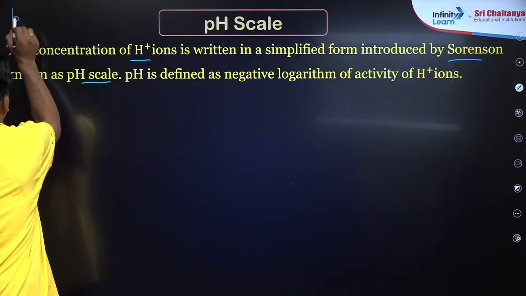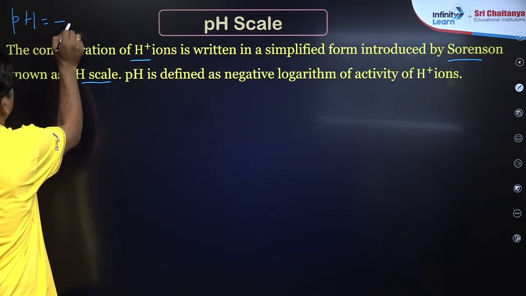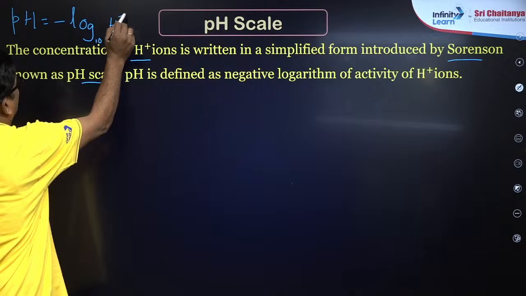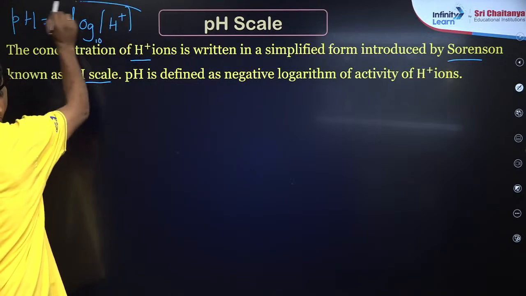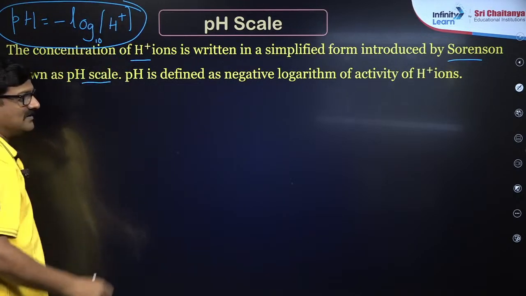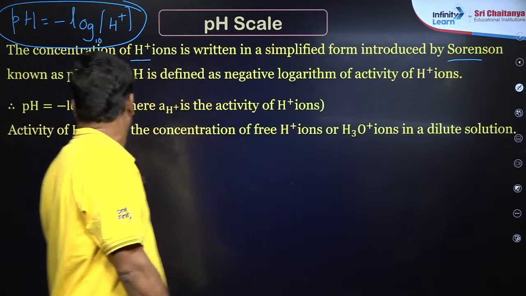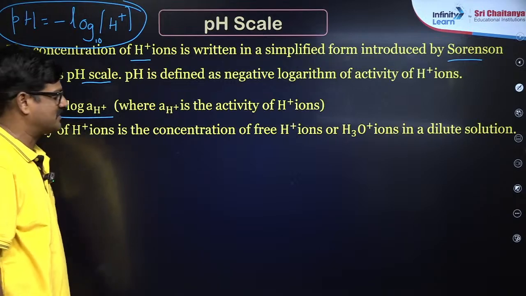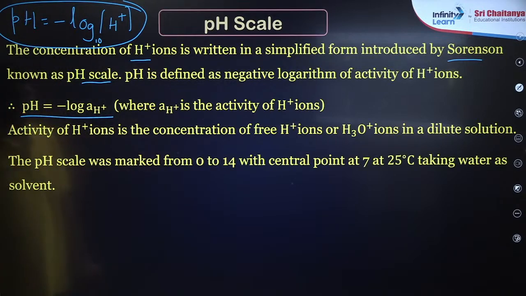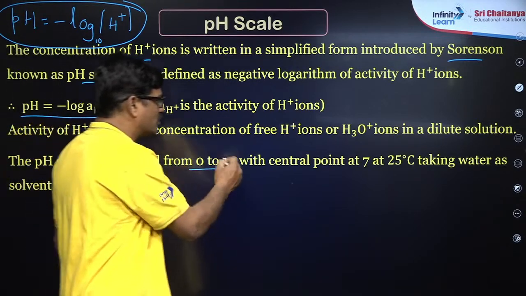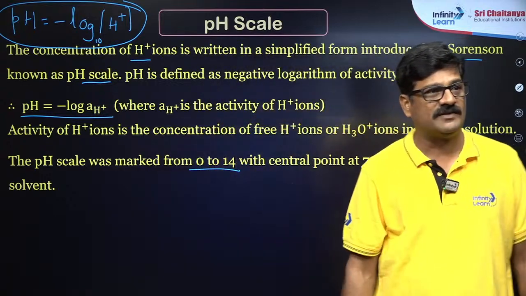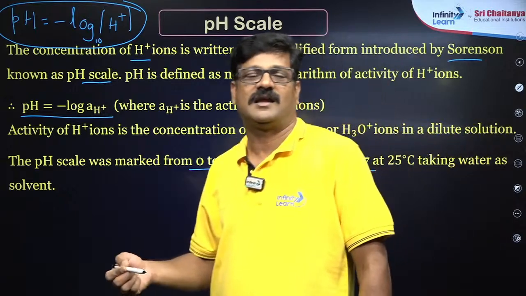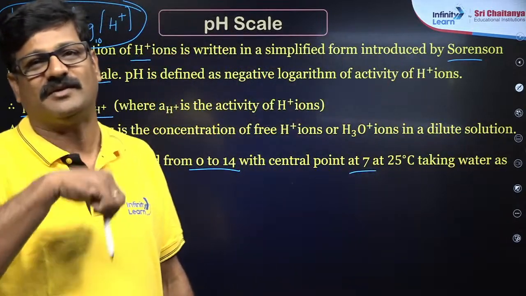So the power of hydrogen is equal to the negative logarithm to the base 10 of H plus ion concentration. बस. pH scale is marked from 0 to 14 with a central point 7, which is considered to be neutral. ये कैसे करना है? आज की क्लास के लिए स्ट्रैटेजी बताने वाला हूँ.